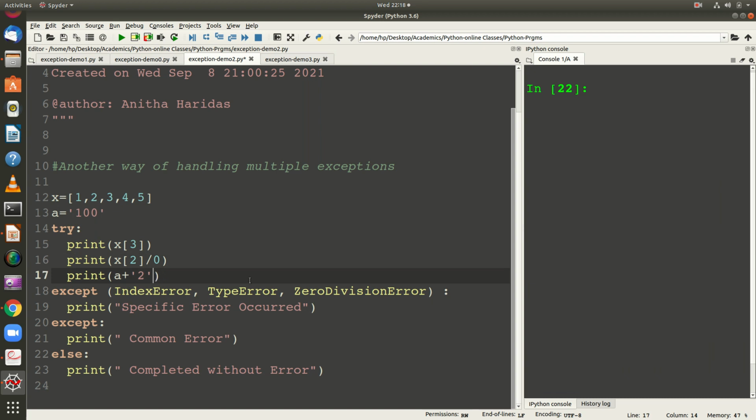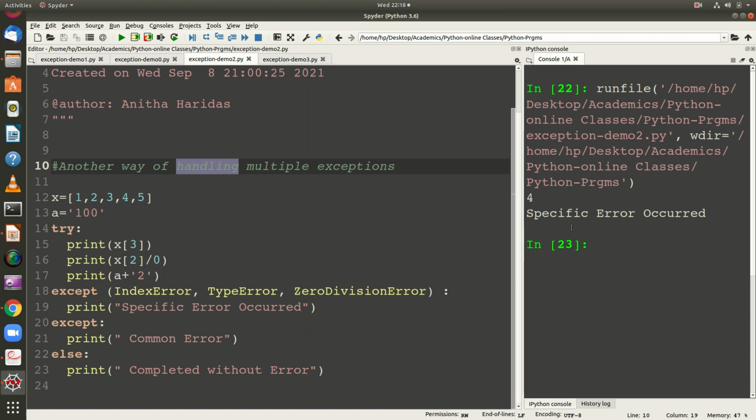You try to divide by 0, then this particular error will be raised. So for this also, this particular except block will be executed. When I run, you can observe x of 3 is 4, so that is printed here. Then the next statement is x of 2 divided by 0, which is a zero division error, and it goes to this particular block, and this message will be displayed to the user, right?